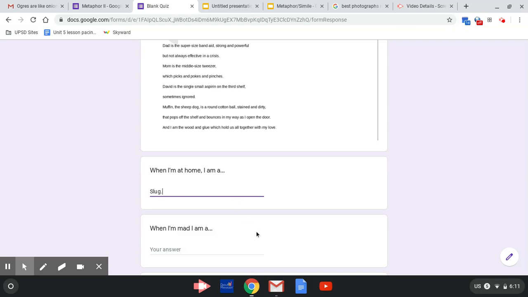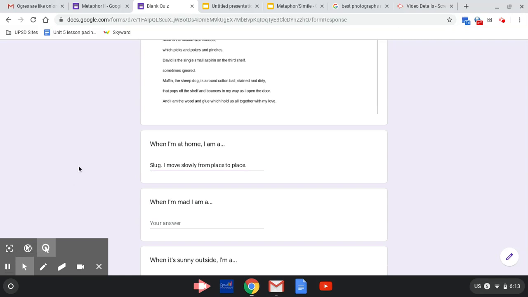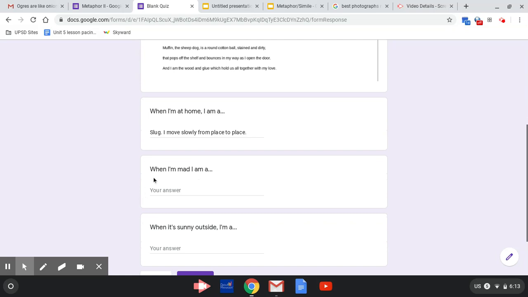If I left it there, our reader might have all kinds of ideas, right? They might think, well, is he like slimy at home? Why is he a slug at home? So I'm going to elaborate a little bit. Well, it's because I move slowly around the house, right? I move slowly from place to place. So when I'm at home, I'm a slug. I move slowly from place to place.